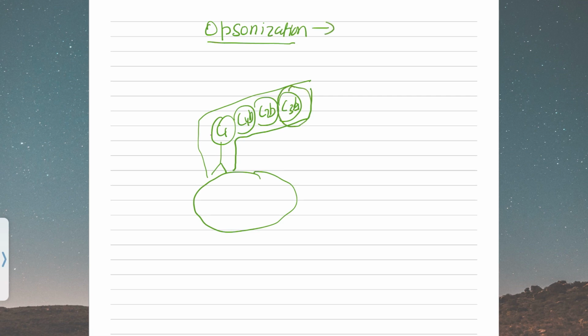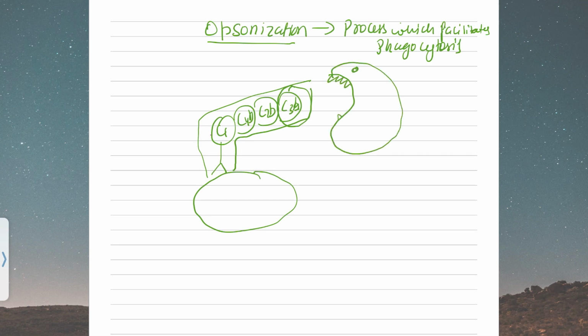What is opsonization? It is a process which actually facilitates phagocytosis. For example, this is a neutrophil, and it has CR receptors here. This bacteria is not so good now because it is going to be eaten. So C3b comes and attaches here, and it will cause the phagocytosis.